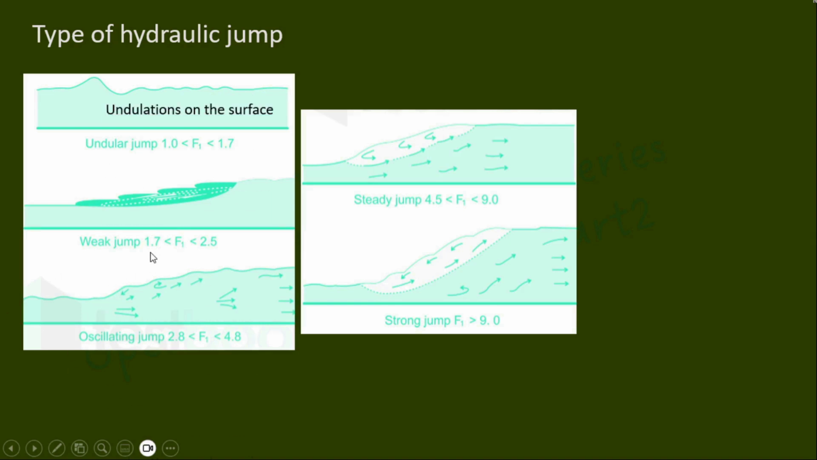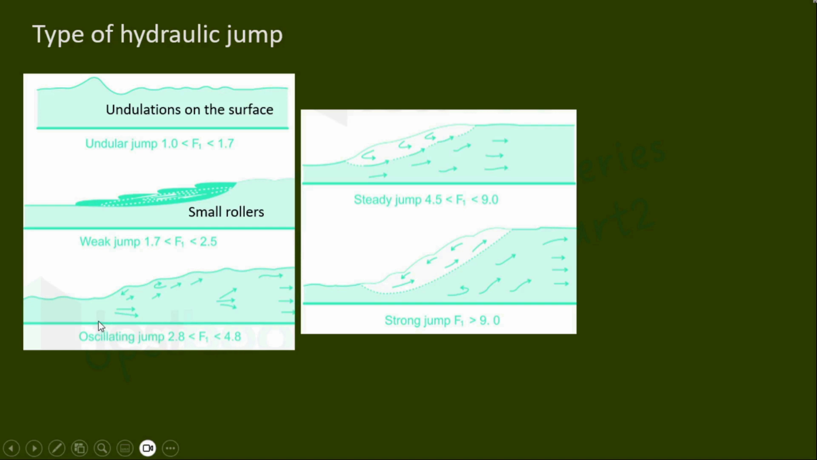Next classification is the weak jump, where Froude number is between 1.7 to 2.5. So velocity is fairly uniform and a number of small rollers appear on the surface, but at the downstream the water surface is smooth. The third classification is oscillating jump, where Froude number is between 2.8 to 4.8.